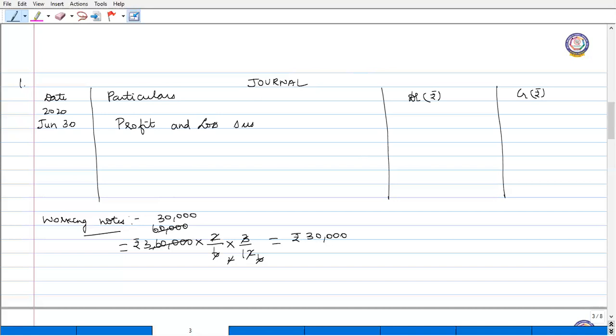Okay, so profit and loss suspense account debit to Daman's capital account. So once we close the capital account of Daman, only then we have to determine the amount payable to the executor. But till then, we are going to credit this amount only to Daman's capital account. Okay. So 30,000 is the amount.